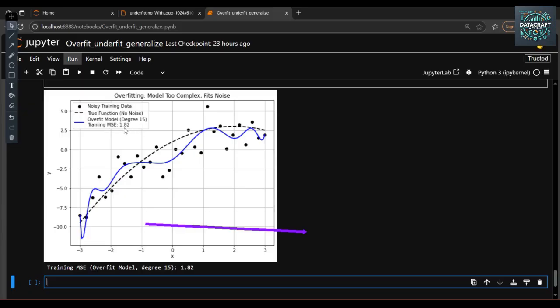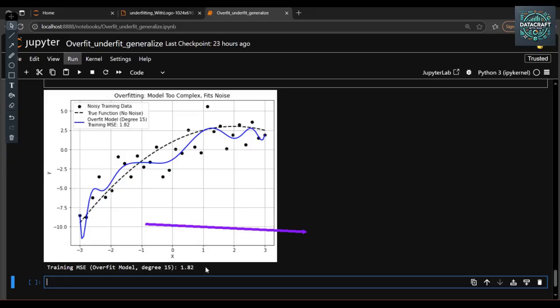The training error is extremely low, but the ability to predict new data is much poorer. In this scenario we can say the model is overfit. That means the model performs well on the training data set but fails on the testing data set.